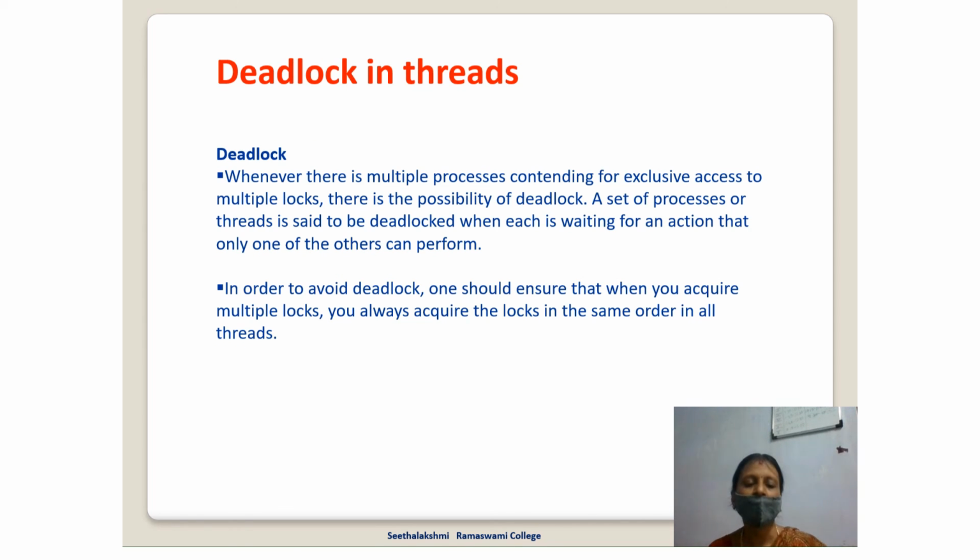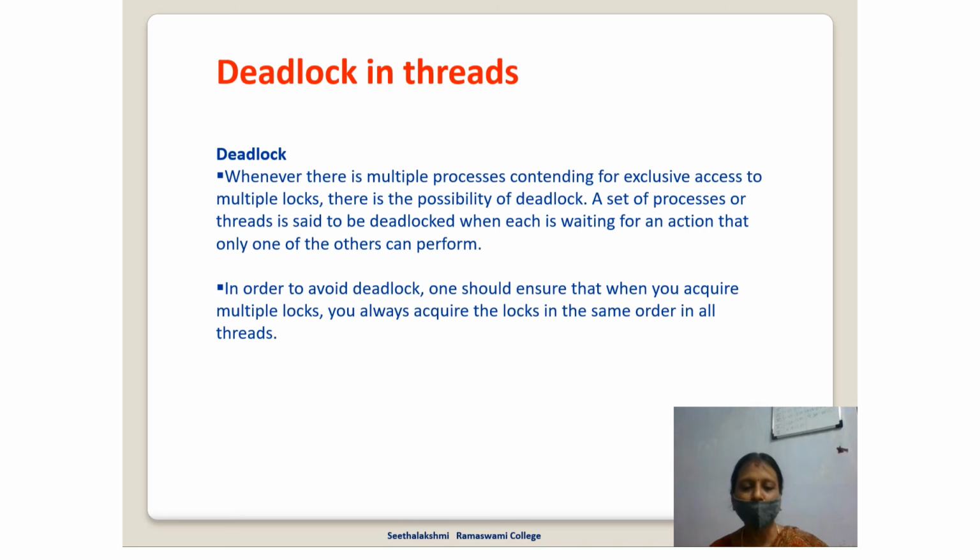Deadlock in threads. Whenever there are multiple processes contending for exclusive access to multiple locks, there is a possibility of deadlock. A blocks the resource that B wants, and B blocks the resource that A wants, unknowingly. A gets blocked by B and B gets blocked by A, and so on.